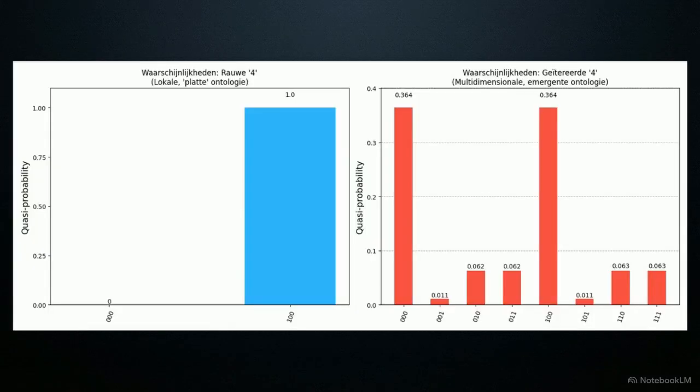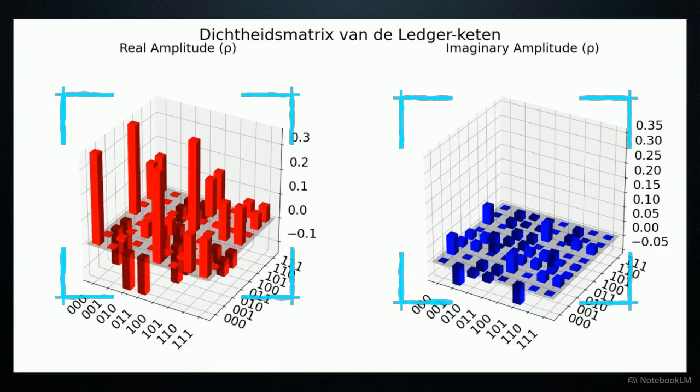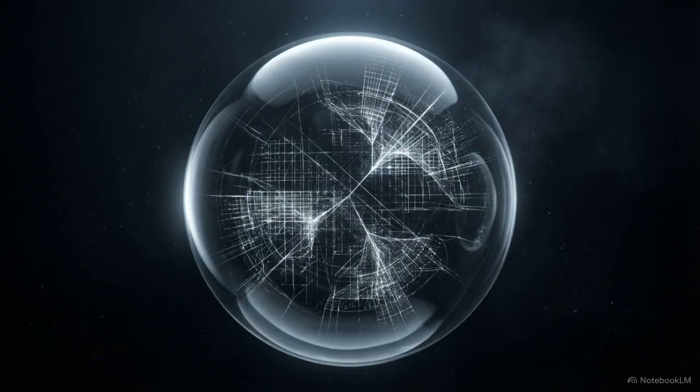This chart shows the raw 4 as a single probability bar. Its zero entropy proves it has no connection to the past. The iterated 4 shows a wide distribution of probabilities, carrying the computational scars of every prior collision. This is a city plot of the iterated particle's density matrix, a three-dimensional map of its quantum states. These towering red and blue bars represent the entanglement between the particle and the ledger. This is causal memory. An authentic particle is mathematically linked to the history of the entire system.